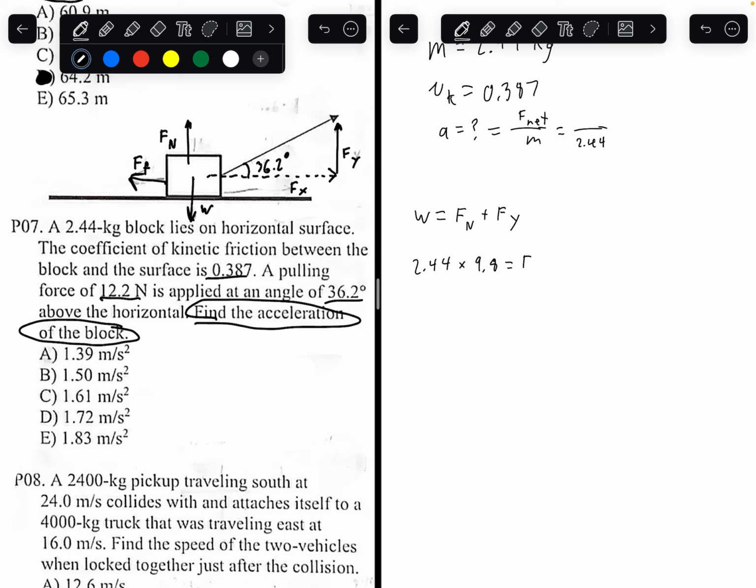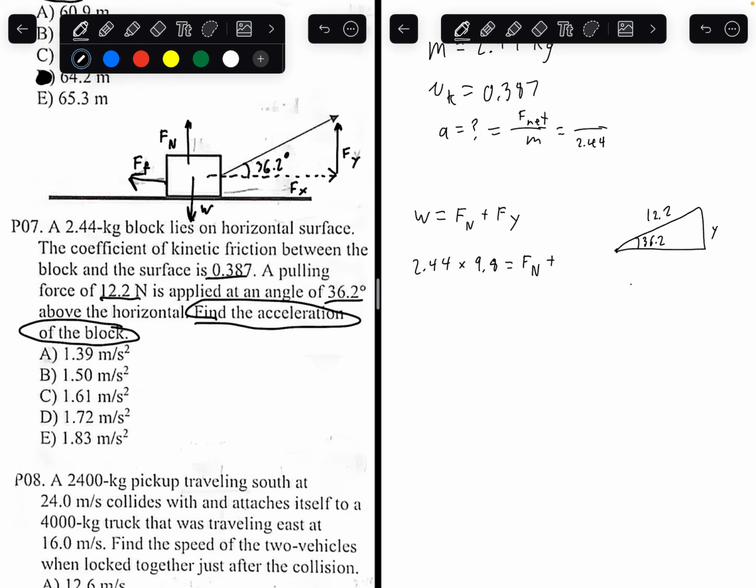Normal force is actually what we're trying to find here, so we can leave that because we don't necessarily know that yet. Since there's an upward force, it is not equal to weight force. That's one huge thing you have to know. Normal force is not equal to weight force in this problem. And the upward force is going to be, well, if we draw a triangle, this is 36.2, this is 12.2, and we're trying to find this.